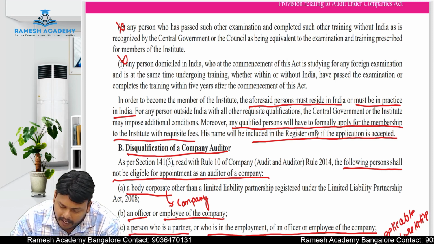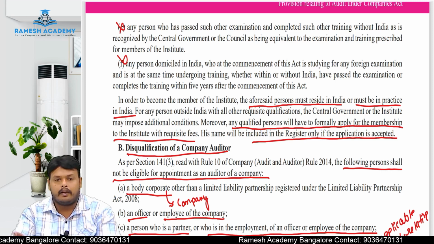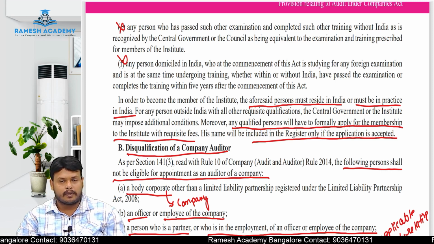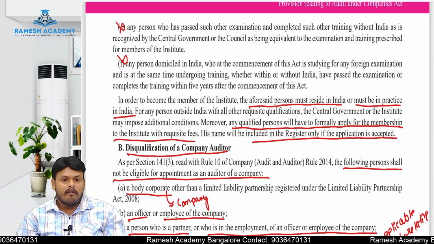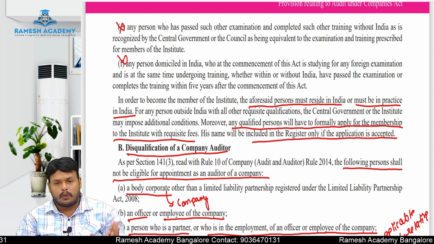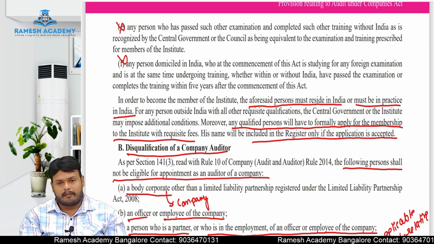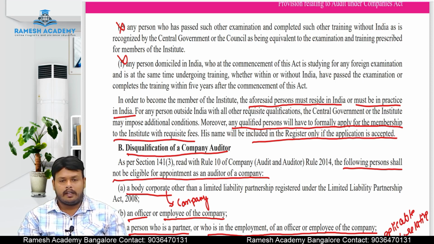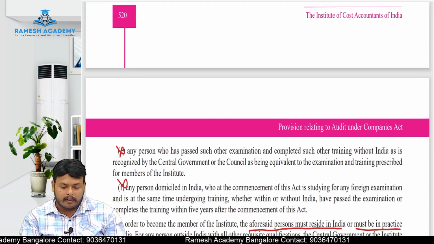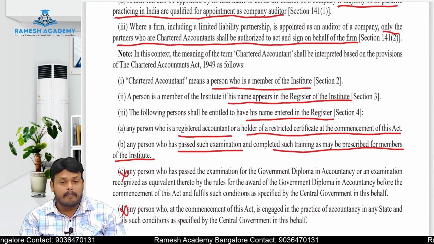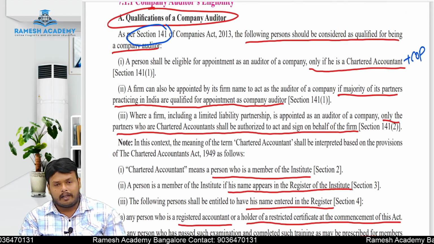Moreover, qualified persons will have to formally apply for membership to the institute with requisite fees. Yes, after passing, definitely you have to pay a certain amount of fees, like 4,000 or 5,000 rupees. They will call for the convocation and they will give you a certificate of practice registration number. One registration number will be allocated to you as a chartered accountant. His name will be included in the register only if the application is accepted. Yes, if you qualify as a chartered accountant, definitely you will get a convocation, then you can get a registration number also. So what are the qualifications of an auditor? There are three qualifications. Three kinds of persons can be appointed as an auditor. Who are they? If they ask you in an exam what the qualifications of a company auditor are, you need not write everything.